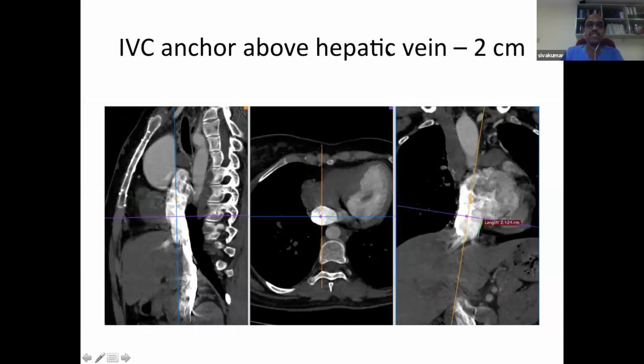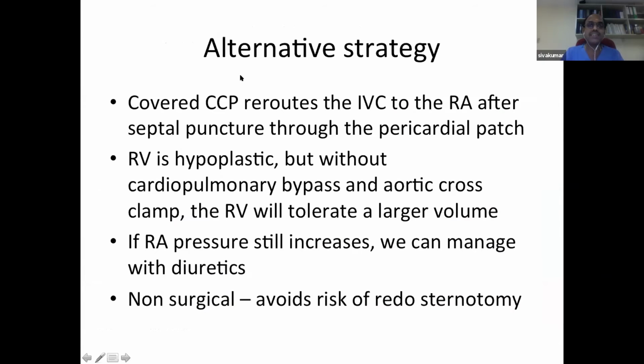So certain measurements were made, and we identified that we have a 2 centimeter anchor of the inferior vena cava, and then we have to puncture the septum below the place where it enters into the superior vena cava. So our alternative strategy was, we will put in a covered CP stent to reroute the inferior vena cava towards the right atrium after a septal puncture through the pericardial patch. Now this right ventricle is hypoplastic. It may find it difficult to accommodate the entire IVC return, but now we are going without cardiopulmonary bypass and without cross clamp.